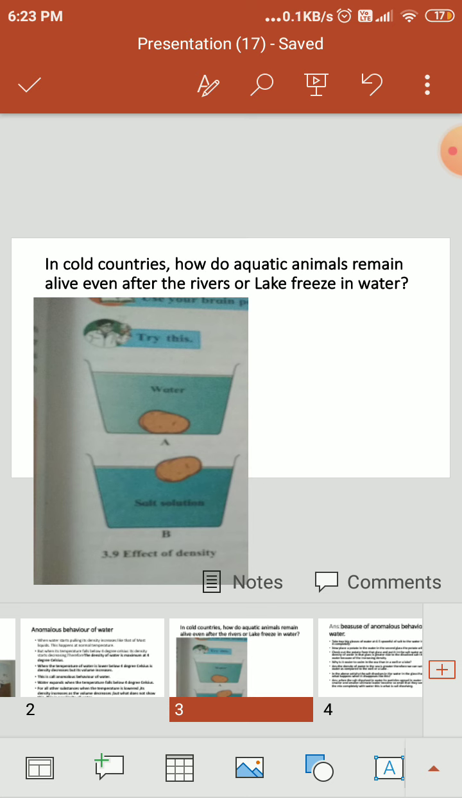Why is it happening? Because the density of water in that glass is greater due to the dissolved salt. The potato floats in the water because of the increased density of the water. This is useful in the sea, where it is easier for a swimmer to swim than in a well or a lake.